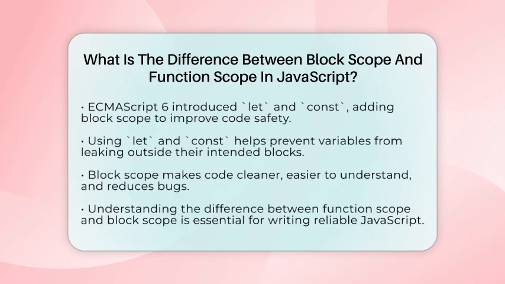To sum it up, variables declared with var are accessible throughout the function they are in, ignoring block boundaries. Variables declared with let or const are limited to the block they are declared in, providing tighter control. Understanding this difference is key to writing clear, bug-free JavaScript code.